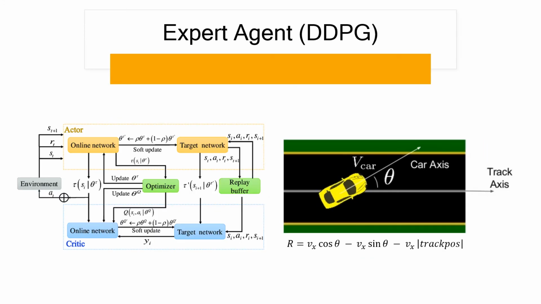Before going towards the imitation learning, let's briefly discuss the DDPG algorithm and the reward function used to train the RL agent. DDPG is an actor-critic based algorithm which uses four networks, an online actor-critic network and a time-delayed version of it, to learn a stable policy. As for the reward function, we want to maximize the longitudinal velocity of the car while minimizing the transverse velocity. Also, we want to penalize the car if it is moving away from the center line. Therefore, the reward function shown on the screen accurately depicts all these constraints, as per which we want to drive the car along the track.